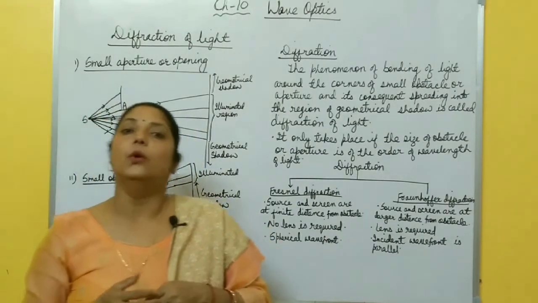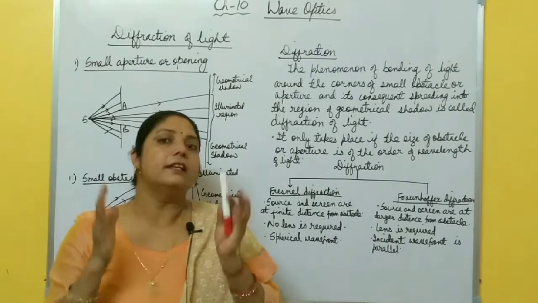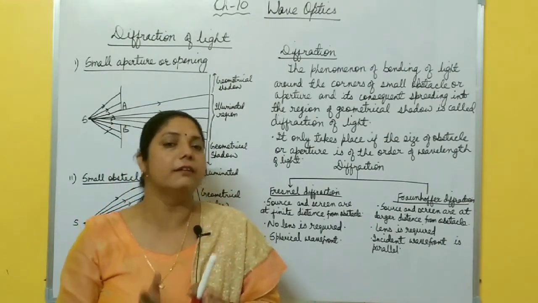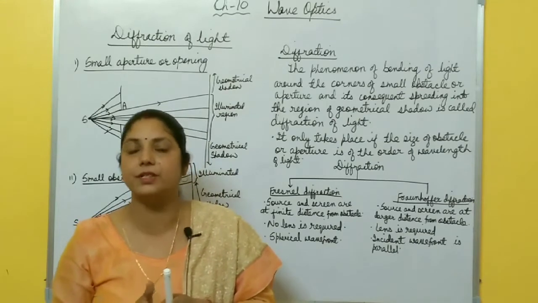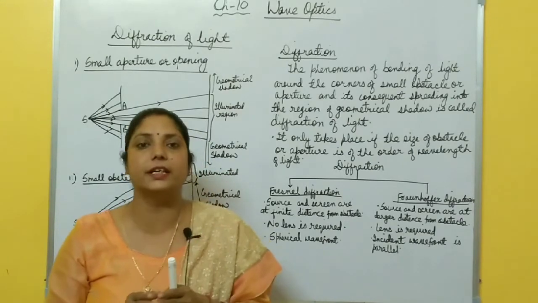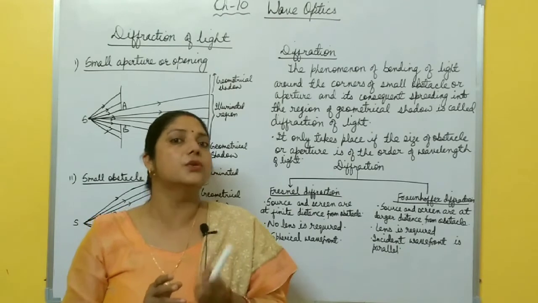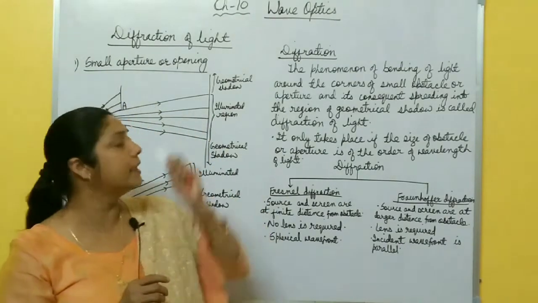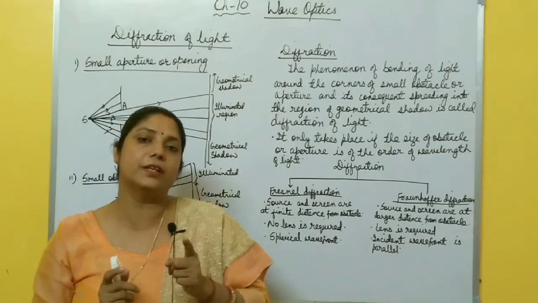You already know about interference, and there is a large similarity between interference and diffraction. Both are a result of superposition of waves, but in case of interference there are two different sources. So there is a superposition of two wavefronts from two different sources, but in case of diffraction there is only one source.